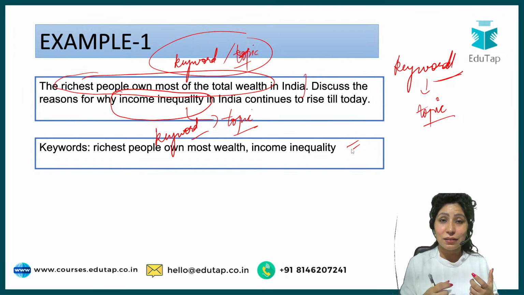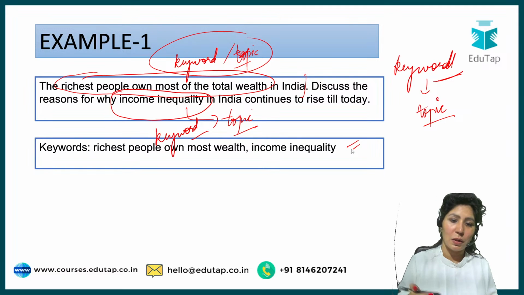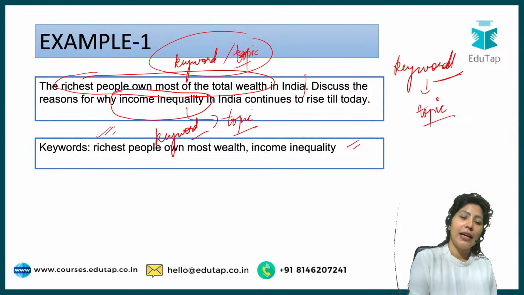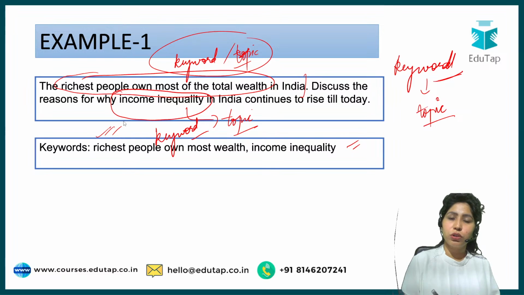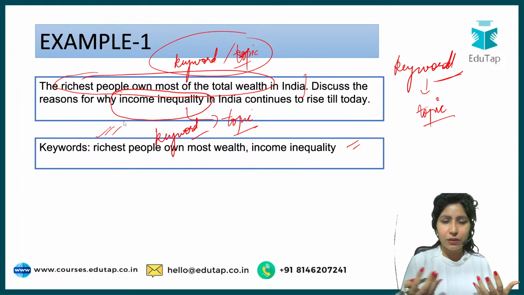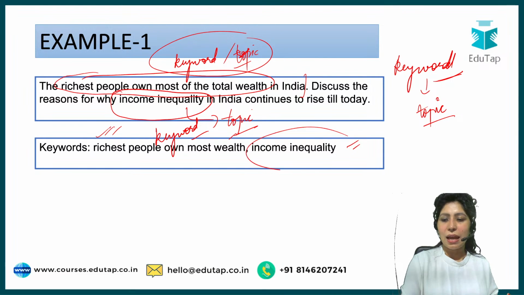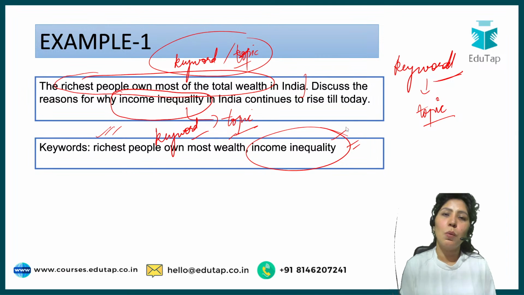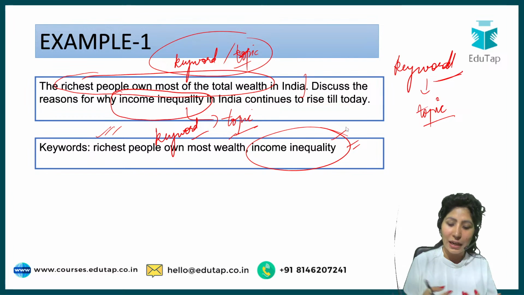So what do you have to write in your answer about? You have to write about why richest people own most of the wealth, or what is the status of these richest people who own most of the wealth, and you have to talk about income inequality in the country. These two are the topics which should be the constituents of your answer.